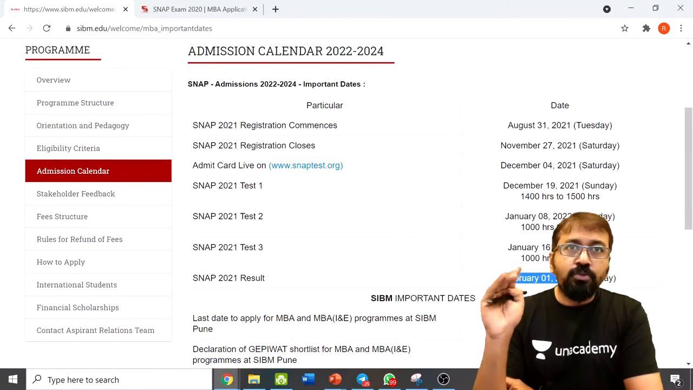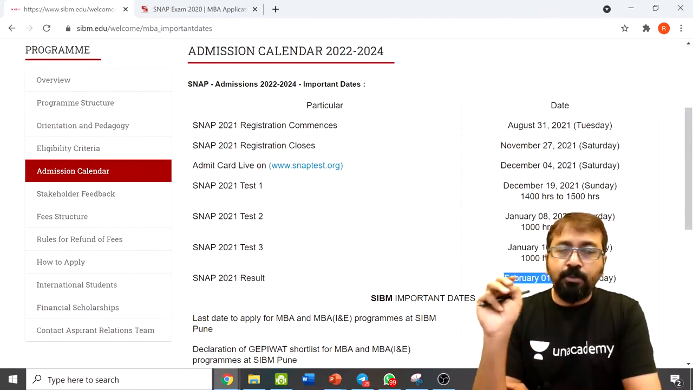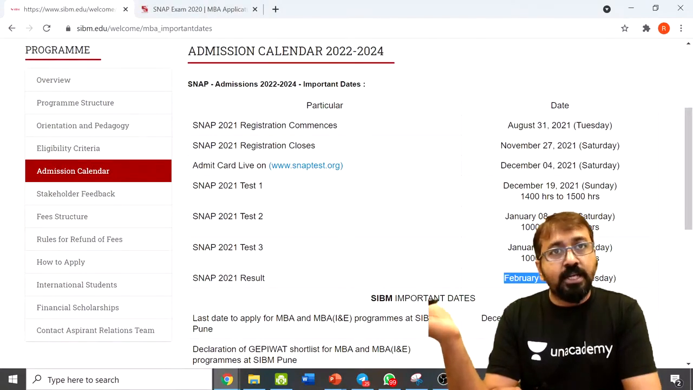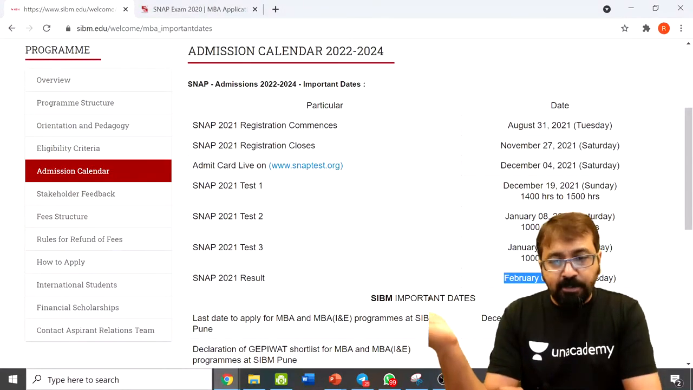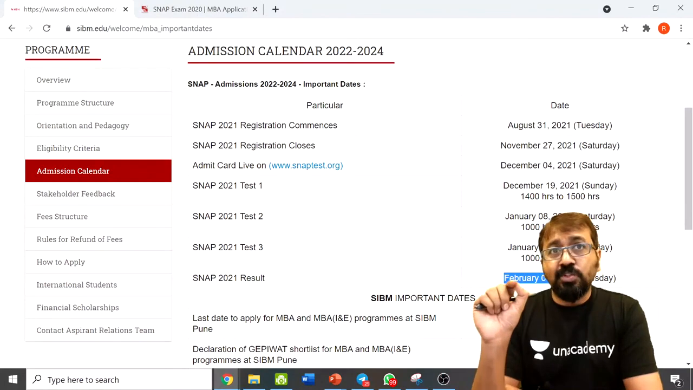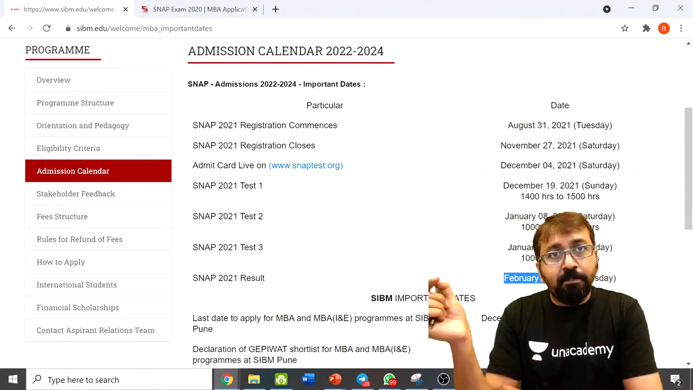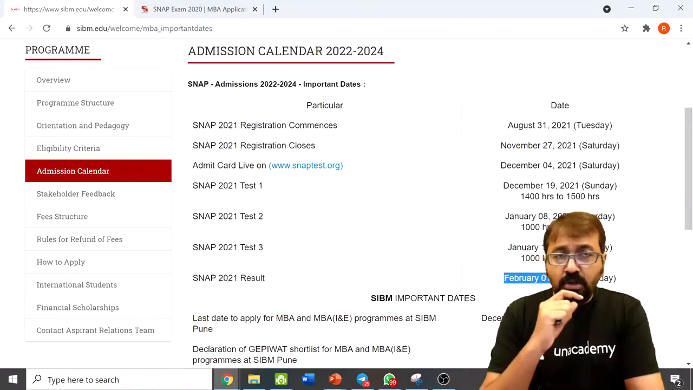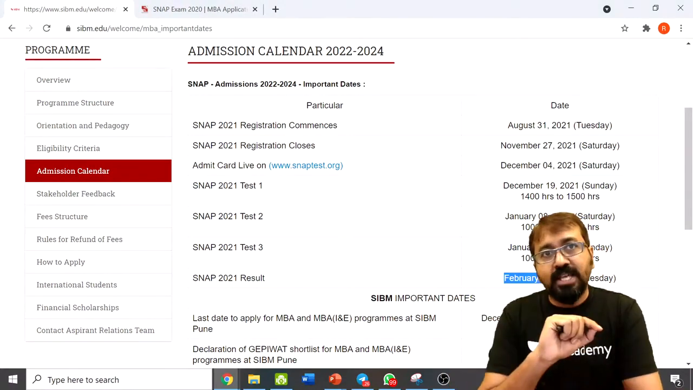Or the other way is, you can register right now only for SNAP, you pay the SNAP exam fees, and later on you can pay the college fees and apply to the colleges based on your preparation. In fact, many of the Symbiosis colleges' applications remain open even after SNAP exams are conducted. So there will be few colleges which will close their last date.